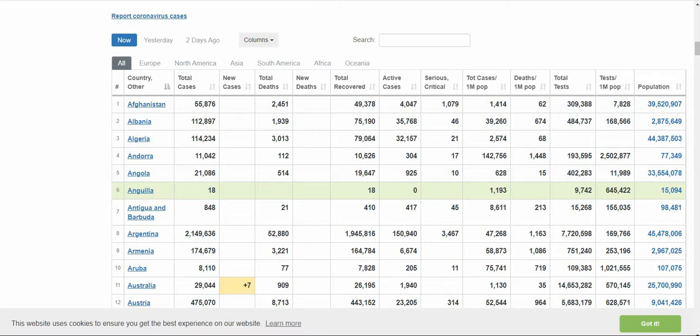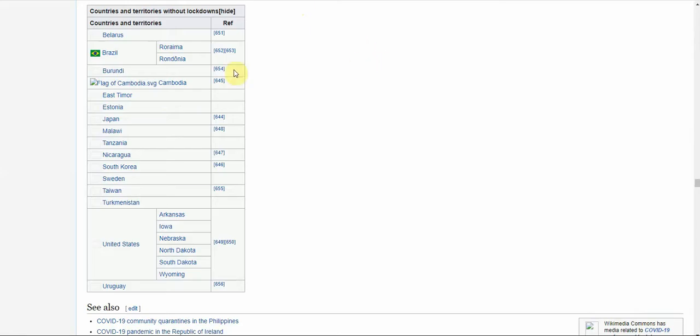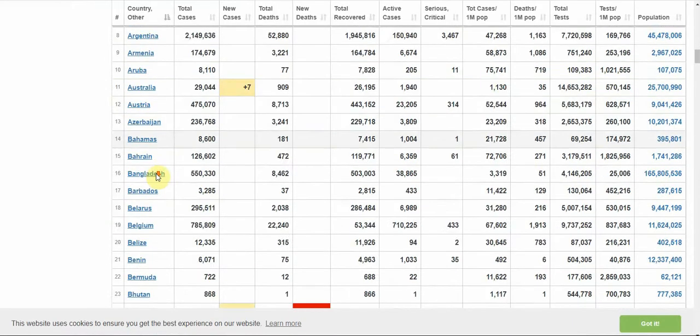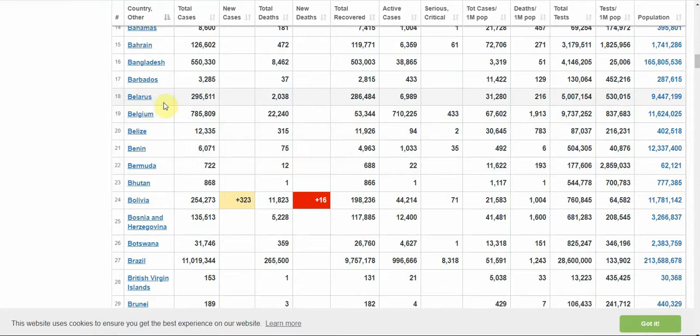Now I want to go to the other page we looked at, the Wikipedia page, and look up some of these countries that are not in a lockdown. Countries and territories without lockdowns. First one we're going to look at is Belarus, and we'll scroll down alphabetically to Belarus, which is right here. They did not have a lockdown, and you can see they had 216 deaths per million people of population compared to 1,600 and some in the United States, where we have had lockdowns.